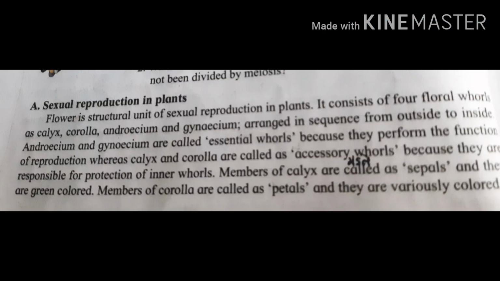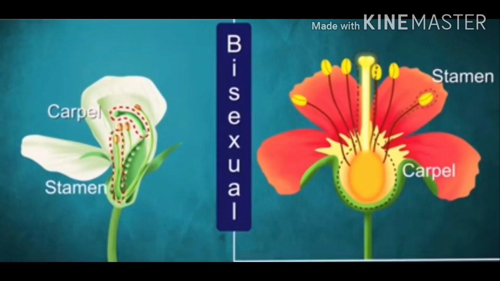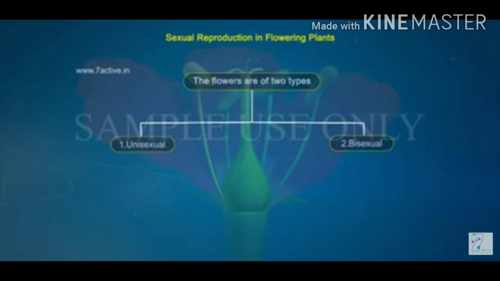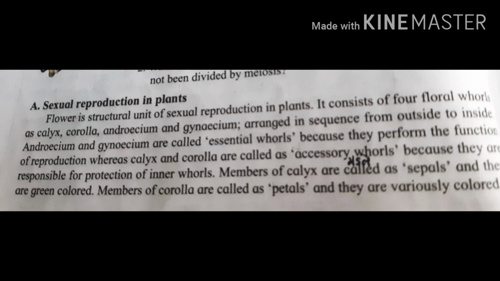The flower is called bisexual if both the whorls androecium and gynoecium are present in the same flower. For example, hibiscus. A flower is called as unisexual if any one of the above mentioned two whorls is present in the flower. If only androecium is present, it is male flower, and if only gynoecium is present, flower is female flower. For example, papaya.